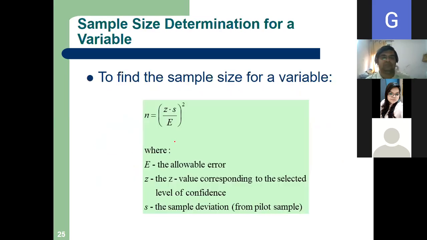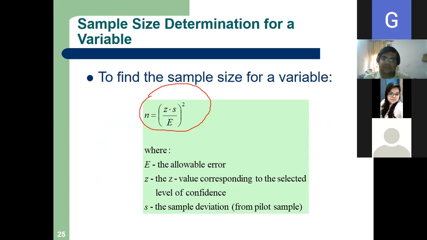So what is our sample size formula? Very simple formula. You can calculate your sample size yourself. All of you write the formula of sample size. N is equal to (Z times S divided by E) whole square.